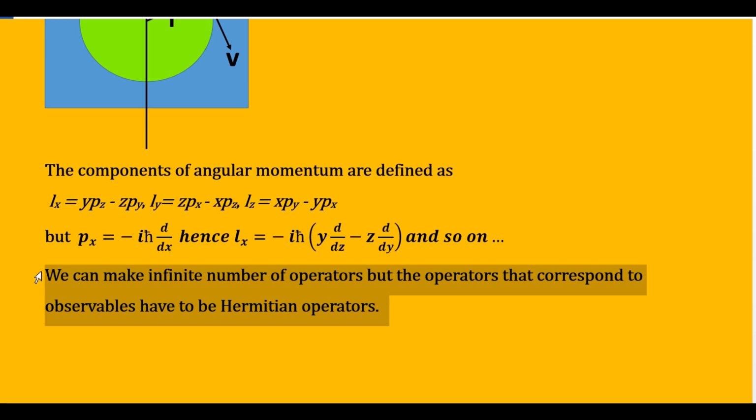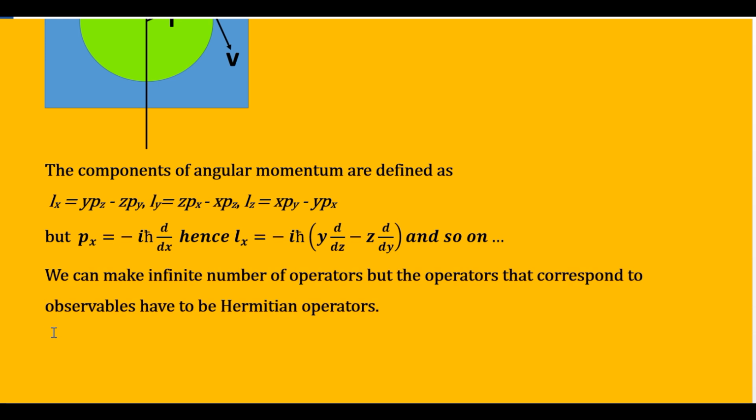You will operate that operator on the function and you will get some value, but that value will have no meaning because you don't know to which observable that value corresponds, and therefore you actually don't need to create so many operators.